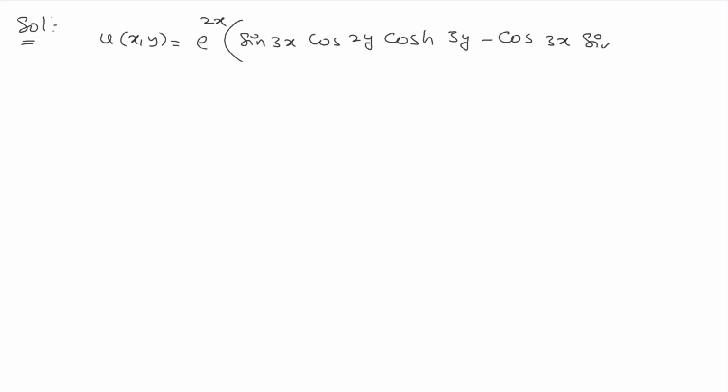Given that u(x,y) is the function e^(2x) times (sin 3x cos 2y cosh 3y − cos 3x sin 2y sinh 3y). Sorry, this is y.